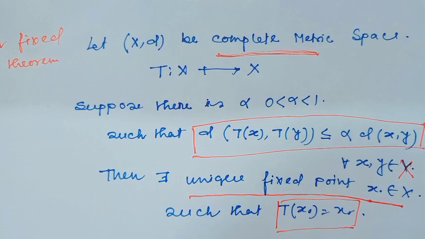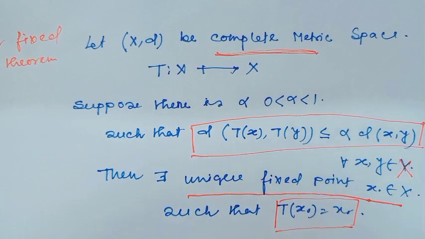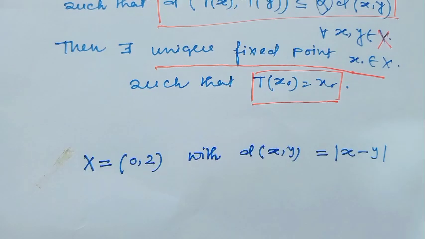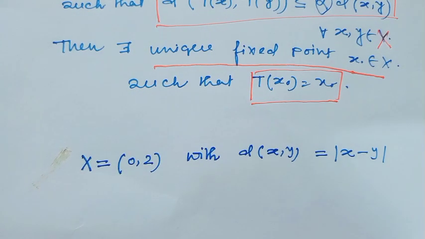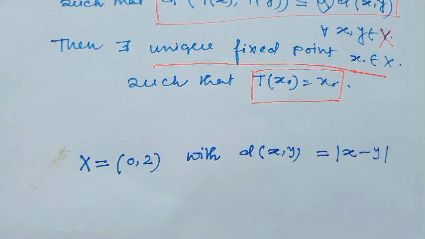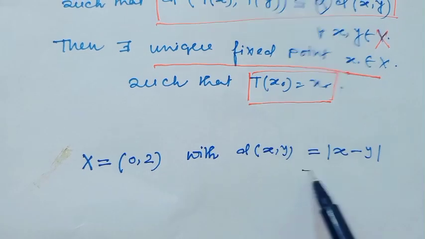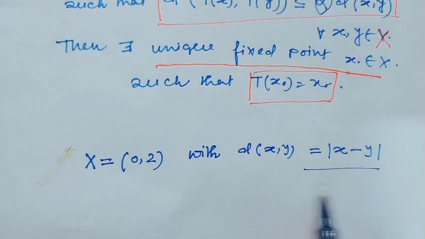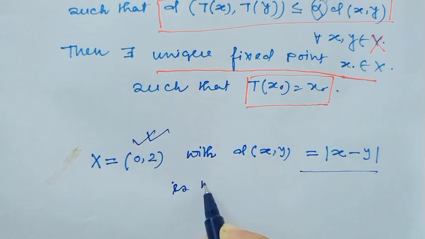Today I will look at some examples, and these examples are very important for higher study. At first I will give some examples of complete metric spaces. This type of example is very important. First example: here the space is the open interval (0, 2) with the usual metric. In this metric space, the set is not complete.